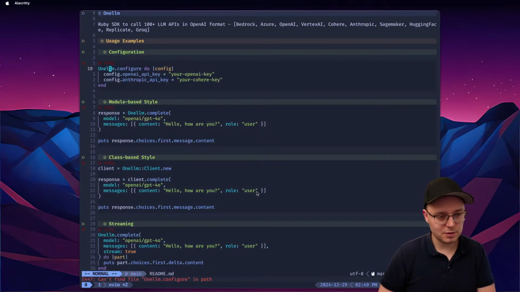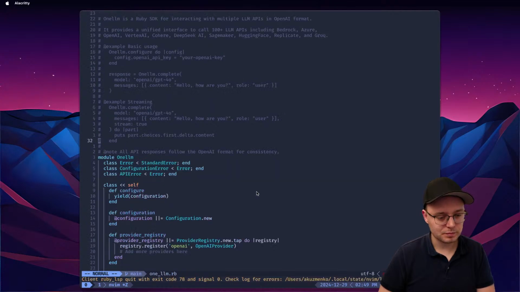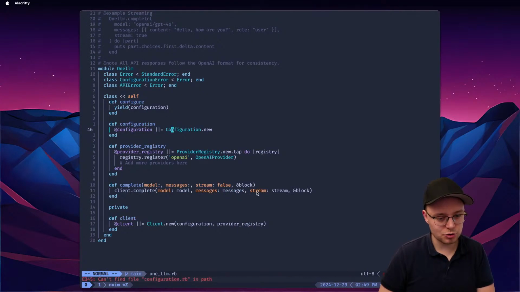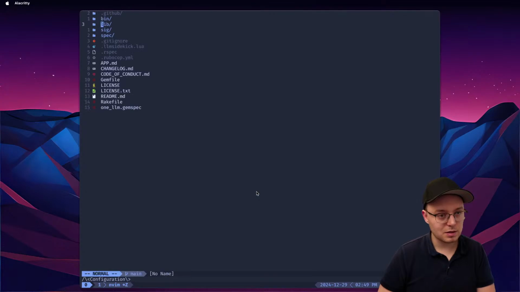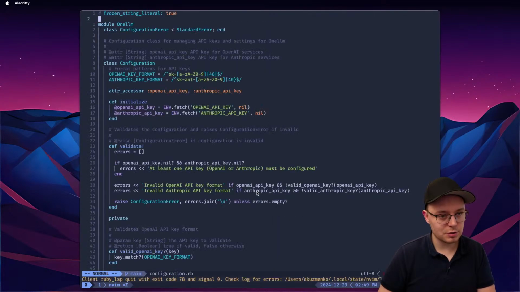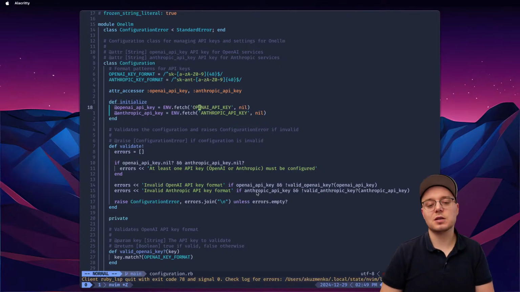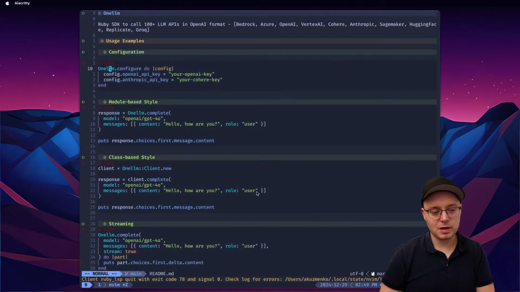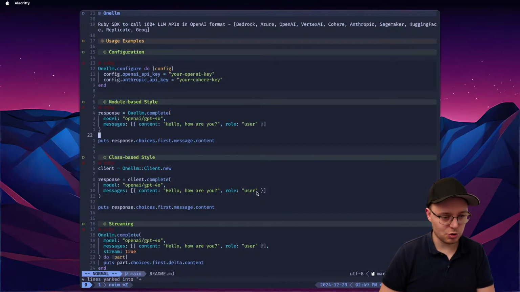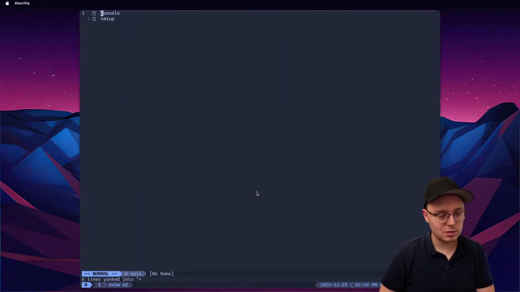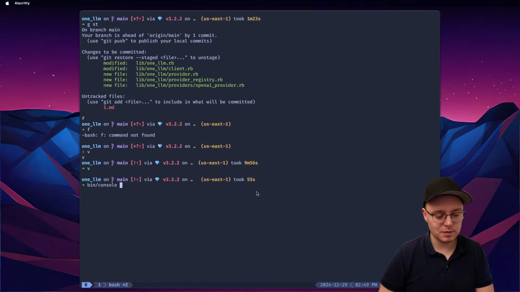So what if I don't configure it though? Like OneLLM. What if I don't do the configuration? It should still take the environment variable, right? Yes. It should take the environment variable, and then the validation will fail. In this case, I do have the OpenAI API key, and it should just work. So this example should just kind of work, right? And let me see, do I have a bin console? Okay, I do have bin console, so that's something.